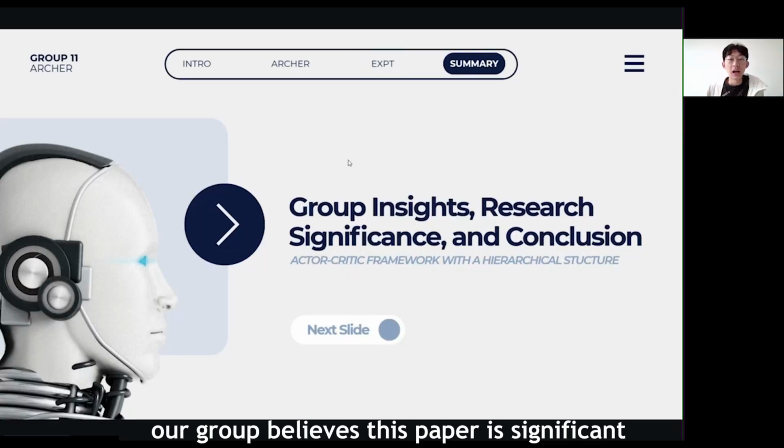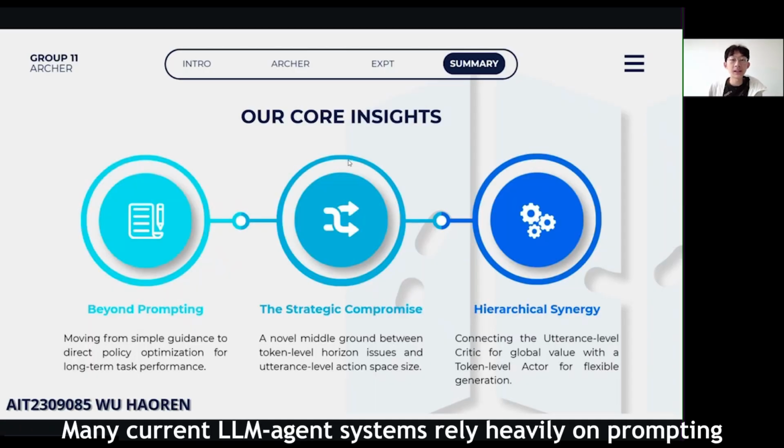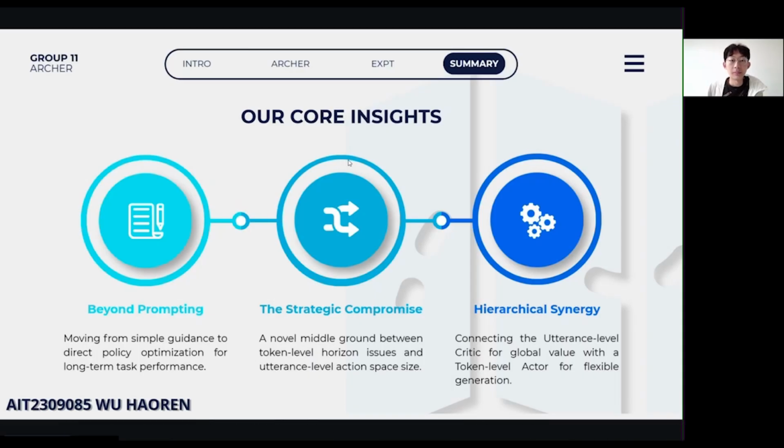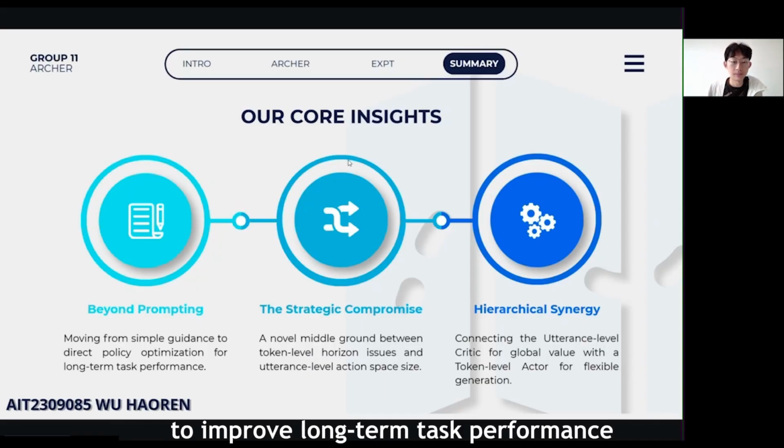To conclude, our group believes this paper is significant because it shows a direction for training LLMs as real decision-making agents. Many current LLM agent systems rely heavily on prompting. Prompting can guide the model, but it does not directly improve the model's underlying decision policy. Archer is different because it trains the model through reinforcement learning to improve long-term task performance.